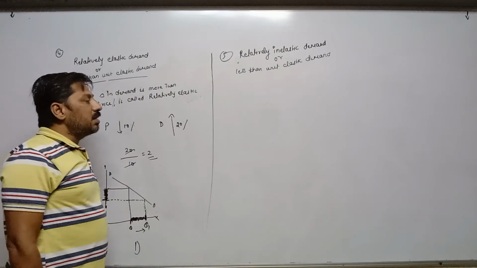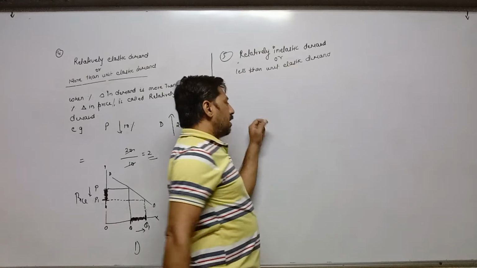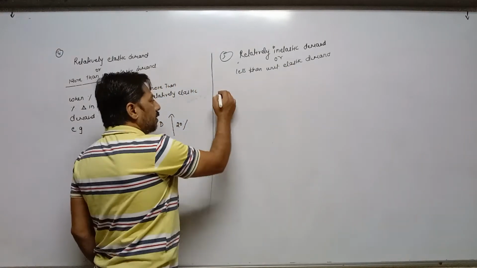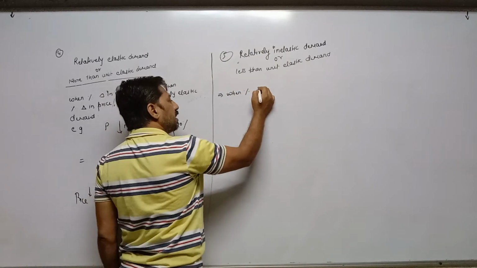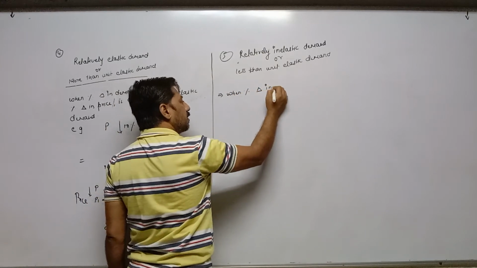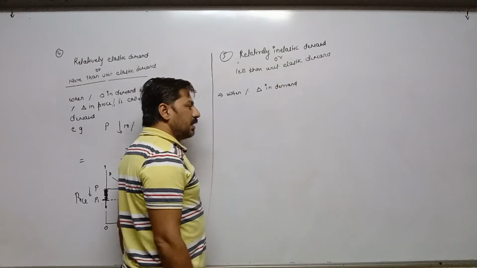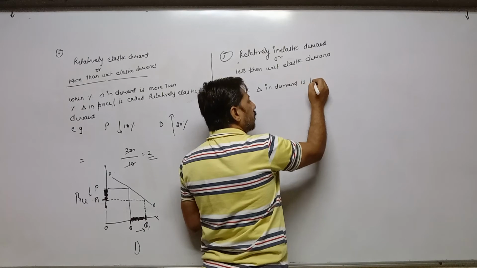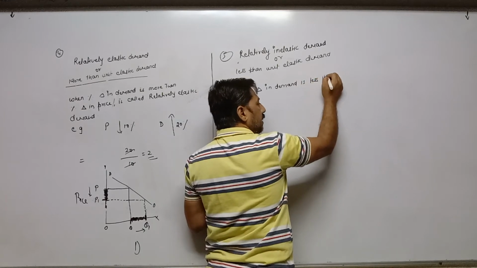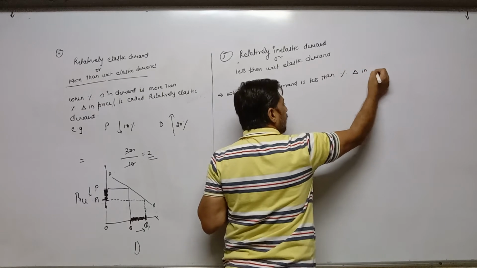Relatively inelastic demand or less than unit elastic demand. Now the definition is, when percentage change in demand is less than percentage change in price, it is called relatively inelastic demand.